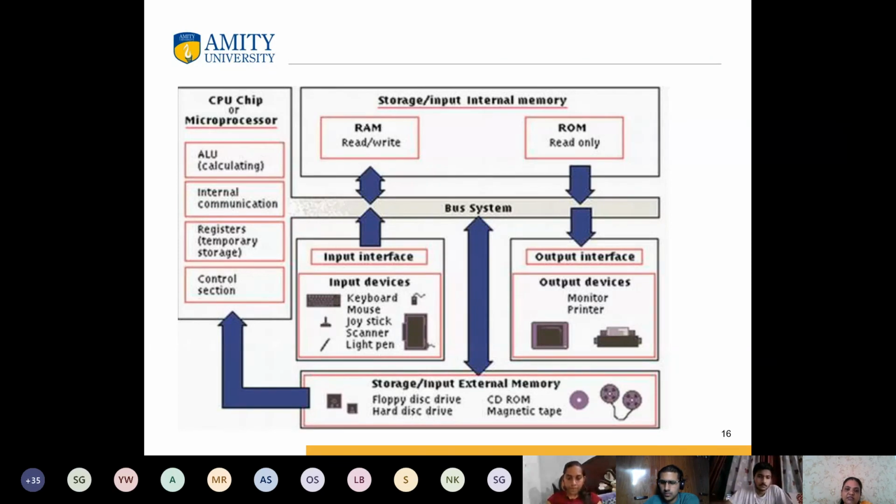Why? Because in C, yesterday most of you discussed this term, that we can write an operating system with C, we can work with devices, we can work with memory, because with the C programming language you can work in this particular area. You can start with this particular communication. You can send certain interrupts to your input, you can send certain interrupts to your output, and you can write certain instructions which are dealing with this memory area also. So all those things are possible with the C programming language.